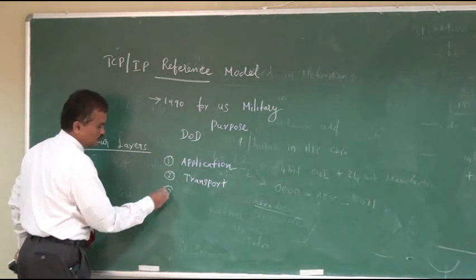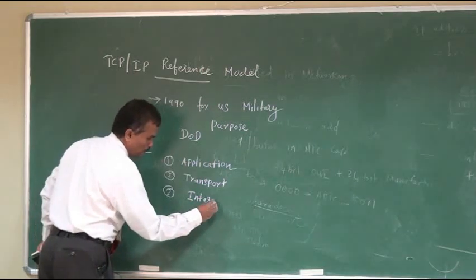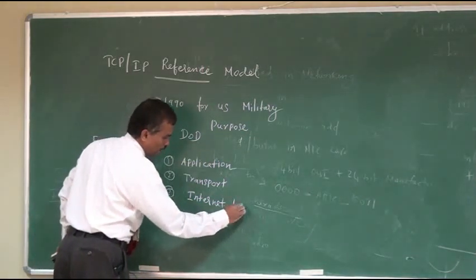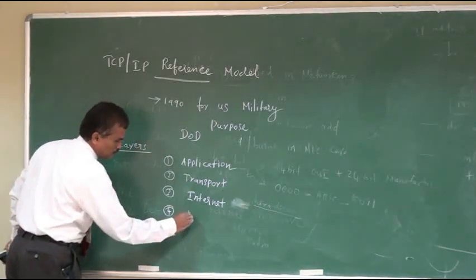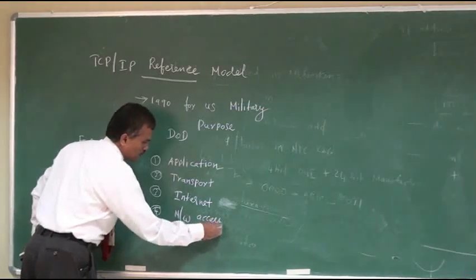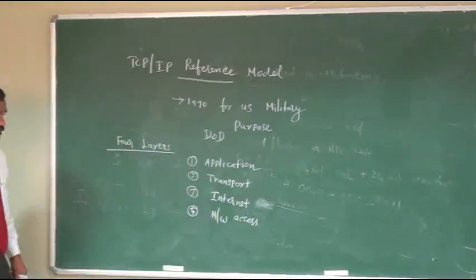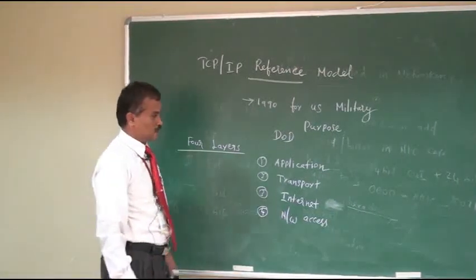Then the third one is called the internet layer. Then the fourth one is called the network access layer.